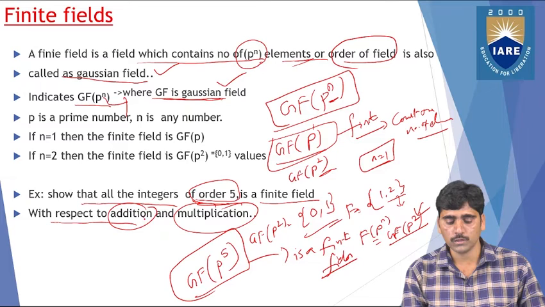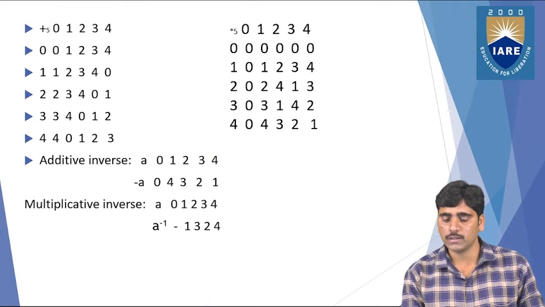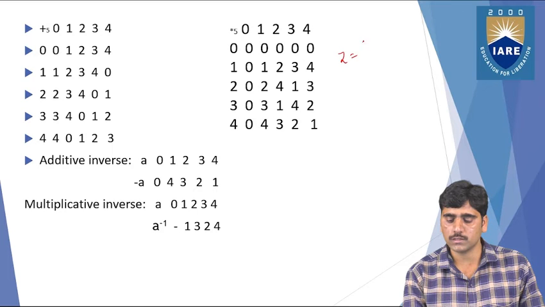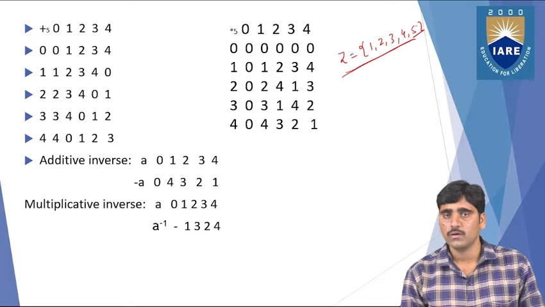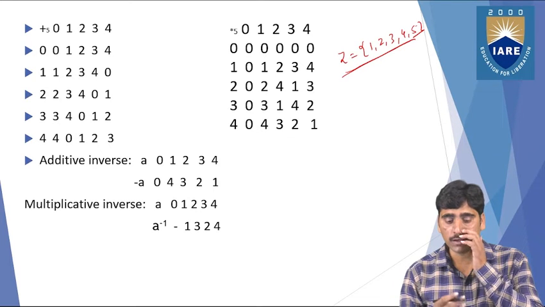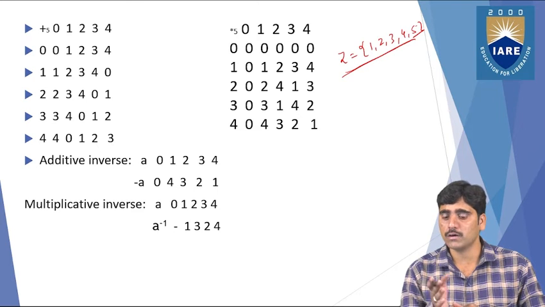With respect to both addition and multiplication, let us see that example. We'll take all the integers Z equals 1, 2, 3, 4, 5. So this is what we have, all the integers. We need to show, with respect to the addition operation as well as the multiplication operation, a finite field of order 5, so that we can take only 5 elements.